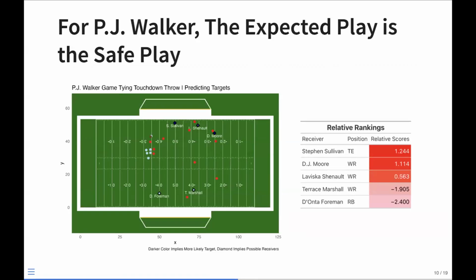Yeah, so when applying our model to our example play with PJ Walker, we see that the expected play is really the safe play. So we expect that Steven Sullivan should be targeted and, play to the safe man, get out of bounds, get another shot down the field. But here, because PJ Walker goes for this more unexpected play, we're able to contextualize what PJ Walker does versus what the average quarterback would do in the situation.